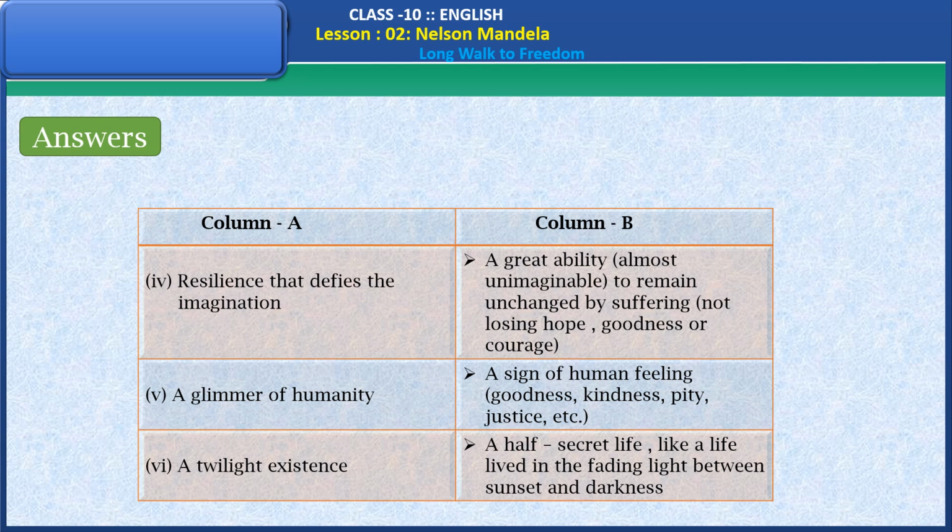A glimmer of humanity: a sign of human feeling, goodness, kindness, pity, justice, etc. A twilight existence: a half secret life, like a life lived in the fading light between sunset and darkness.